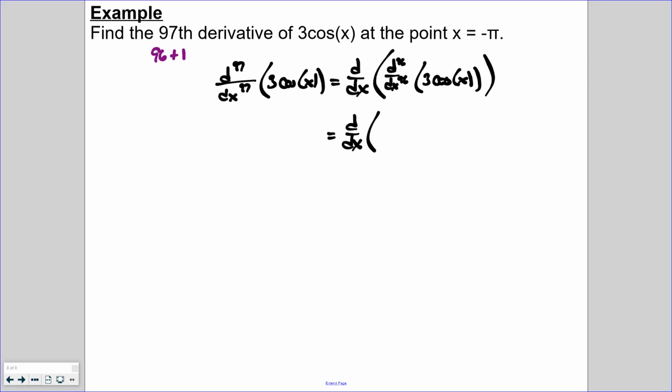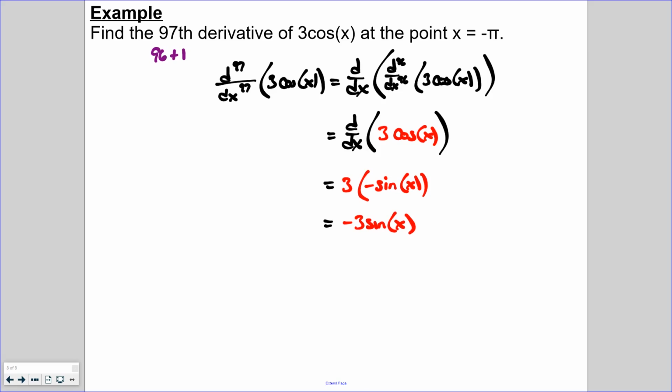So that means we're just going to bring down the 3 times the cosine of x. And now we just need to take the derivative one time to get up to 97. So let's see, we can ignore the 3 because that's a coefficient, and the derivative of cosine we know is negative sine. And then we can simplify this down to have a 97th derivative of negative 3 sine of x.